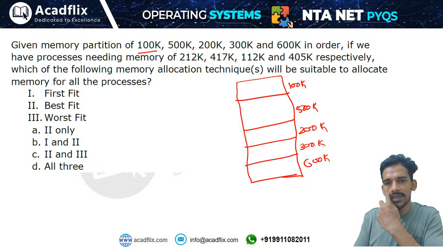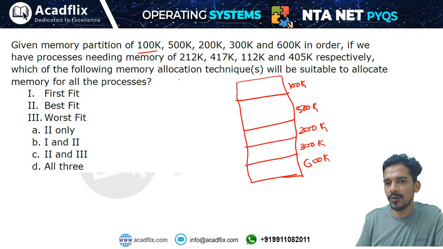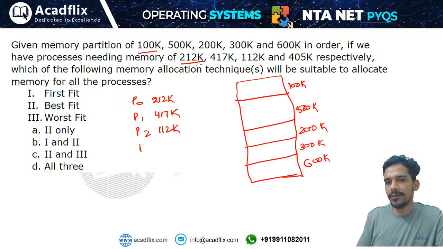Now, we have processes needing memory. Let us say process P0 requires 212 kilobytes, process P1 requires 417 kilobytes, process P2 requires 112 kilobytes, and process P3 requires 405 kilobytes. So which of the following memory allocation techniques will be suitable to allocate the memory for all these processes? I have to find out according to first fit, best fit, and worst fit.